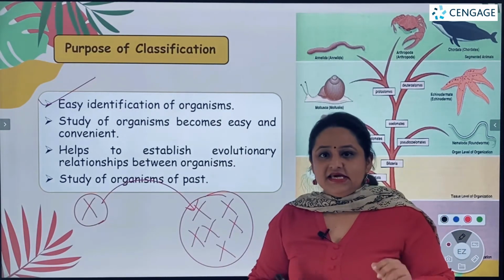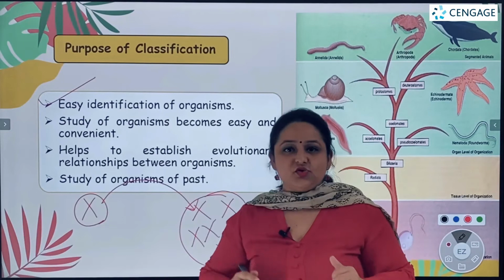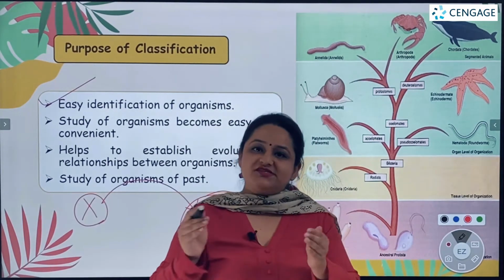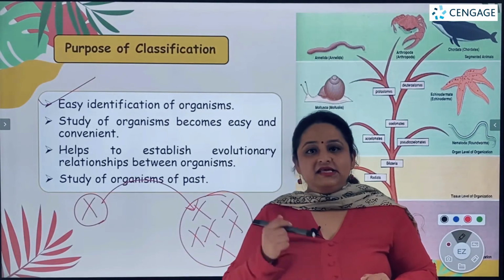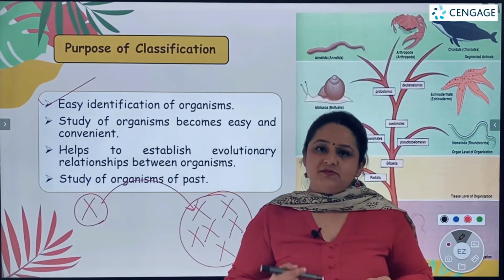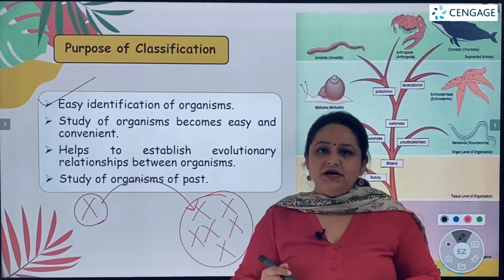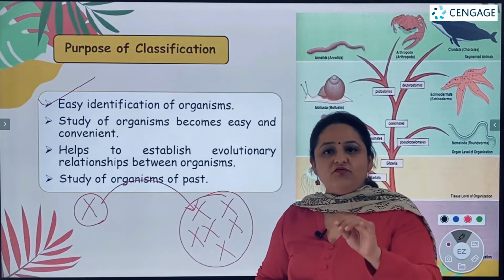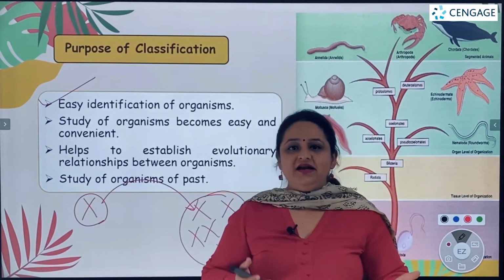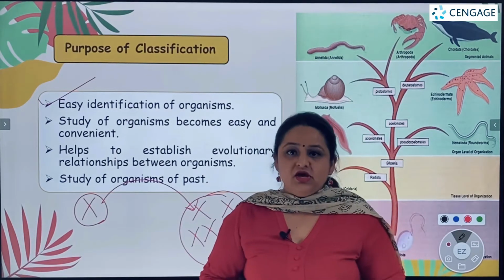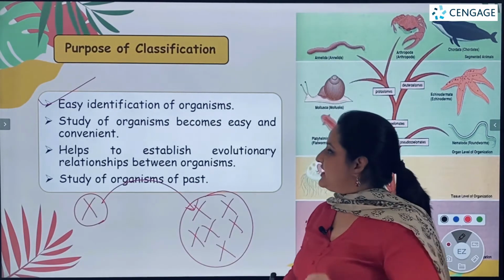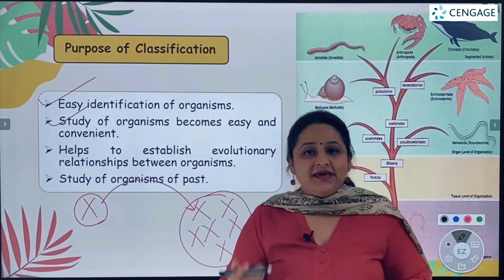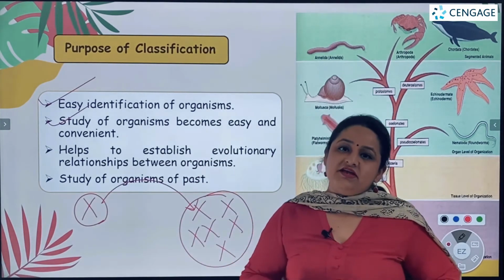So it is easy if we have organized these organisms into specific groups, and then the study of only one or two organisms from that group can give an idea of the characteristics of all the other organisms of that particular group in general. So classification makes our study of organisms easy and convenient.